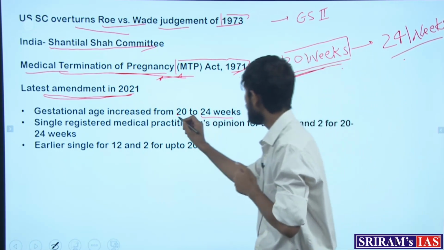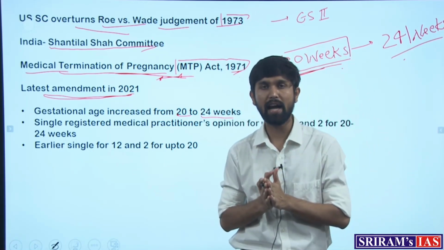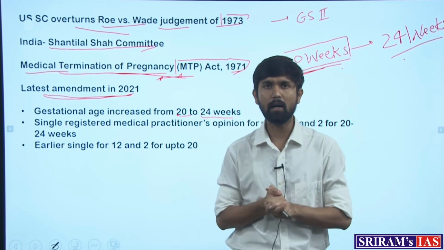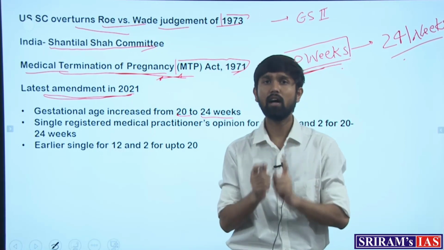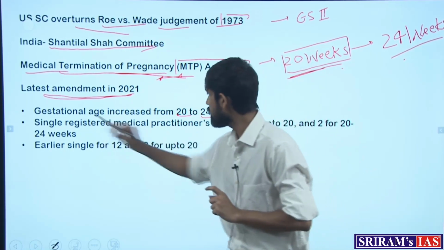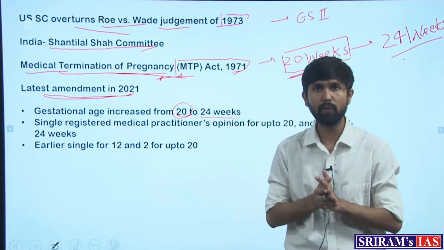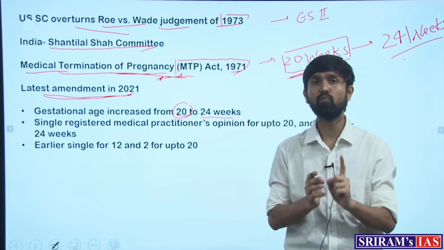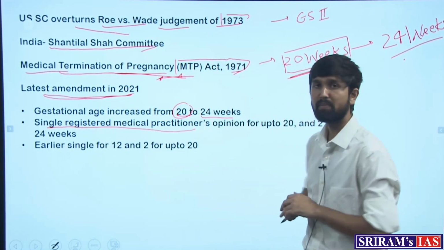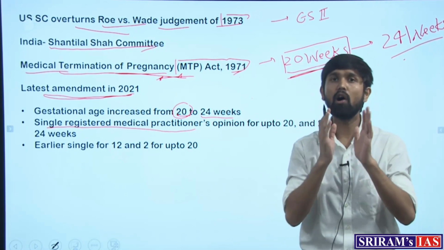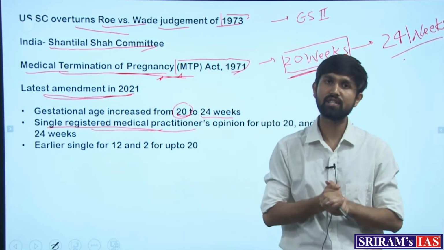Another provision is this: can a woman directly go into a gynecologist's clinic and undertake an abortion? In such cases, the law does not permit that. The law permits that if the fetus is to be aborted and the gestational age is less than 20 weeks, then the woman would need the opinion of a single registered medical practitioner, which means she would need authorization from a registered medical practitioner that the conditions are fulfilled.